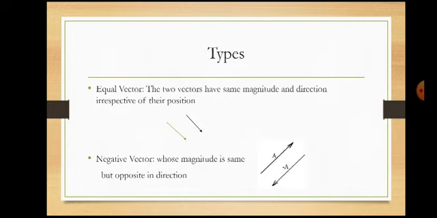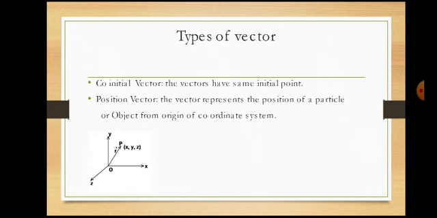If vector A has some magnitude and another vector has the same magnitude but opposite direction, then the second vector is said to be the negative of the first vector, and the first is the negative of the second. So negative vectors have the same magnitude but opposite direction.